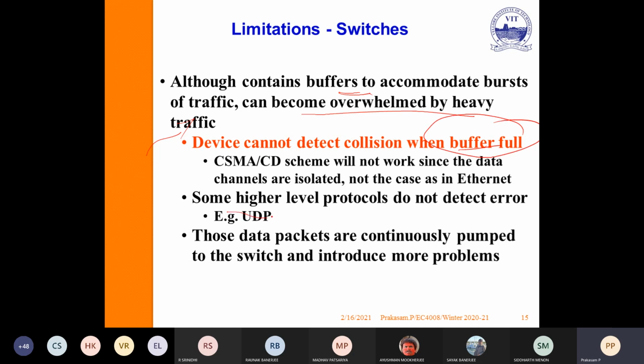Also, some higher level protocols do not detect errors, like UDP or TCP, which cannot detect the error. These are only the limitations. They are very simple limitations.